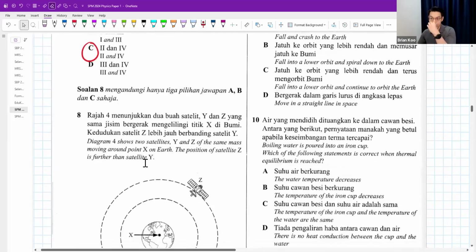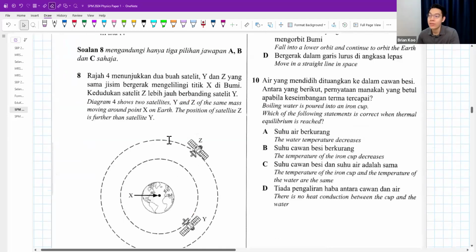Okay, question 8. The diagram shows two satellites, Y and Z. They have the same mass. Moving around point X on Earth, the position of satellite Z is further than Y. Okay, Z is further than Y.